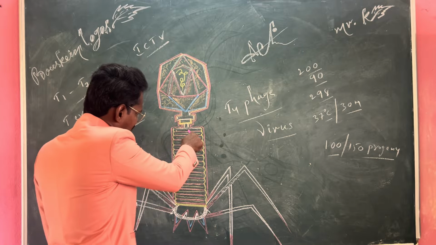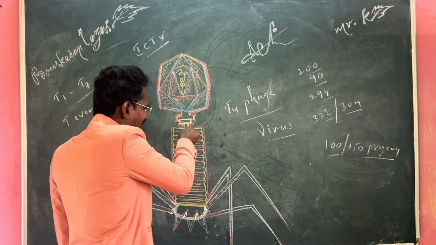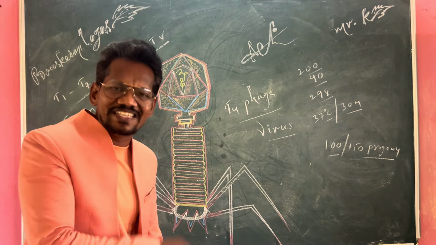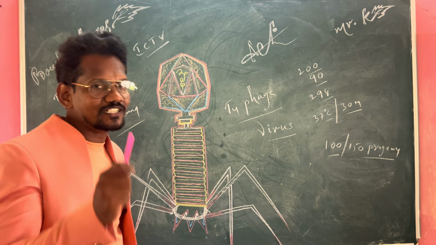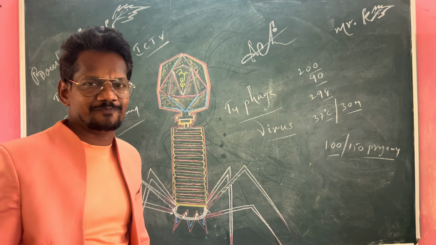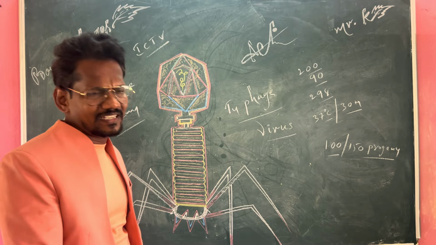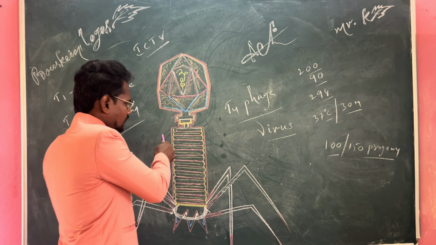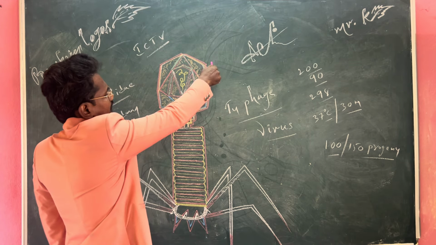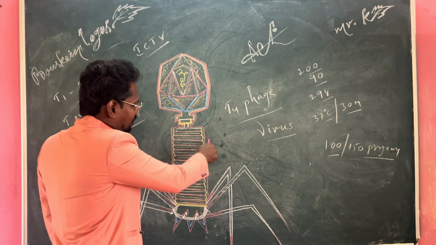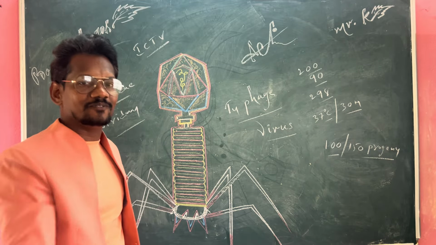Followed by the tail. This tail is covered by the tail sheath. An important point: every virus has only one structure, helical or spherical or peplomer. But coming to our T4 phage, the head is polyhedral and the tail part is helical.